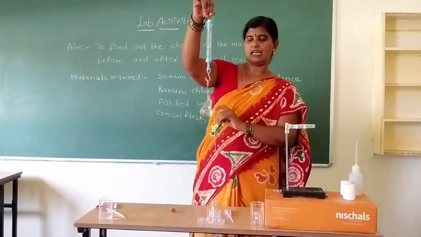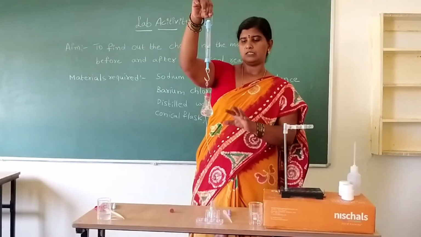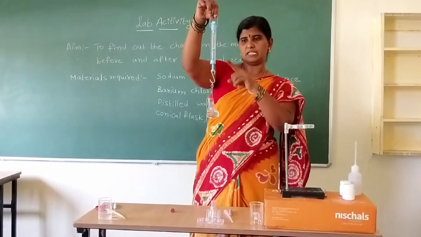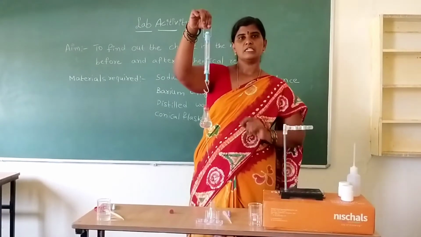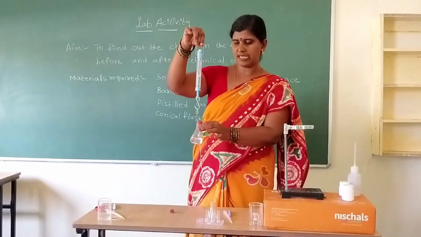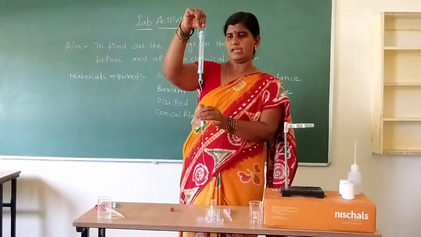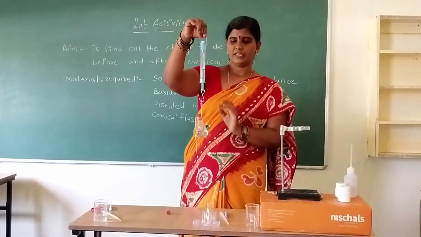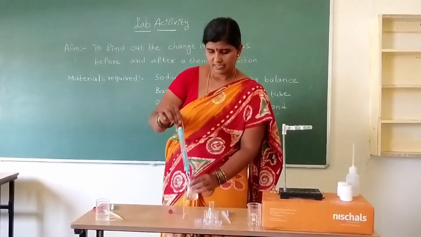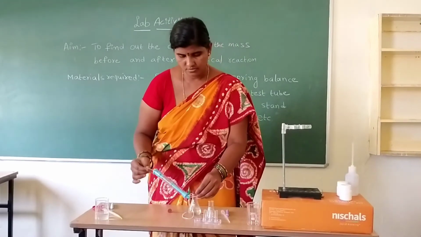Sodium sulfate is in the large conical flask. They are not mixing. We are weighing both the masses with the help of the spring balance. Understand? Then note the weight of this reading in the notebook. After that, what can I do?